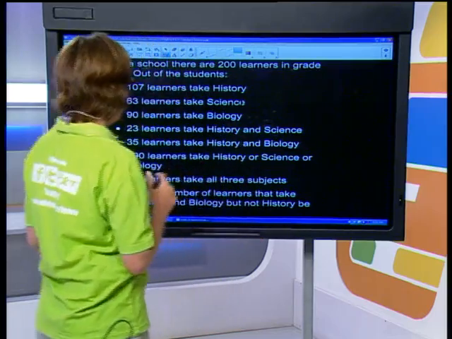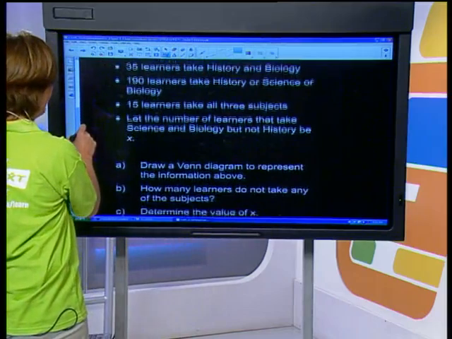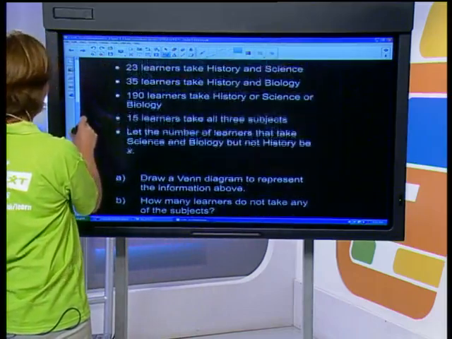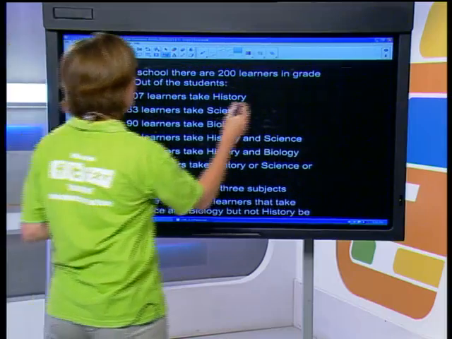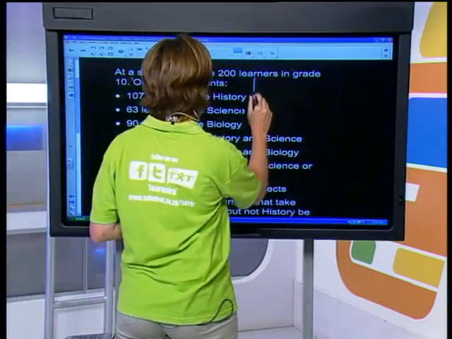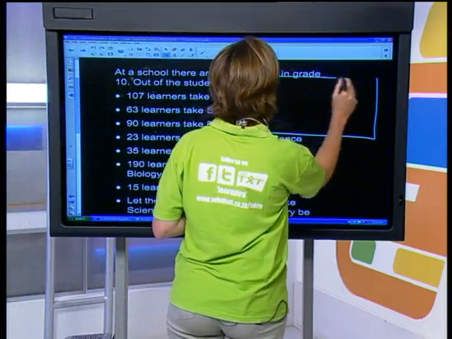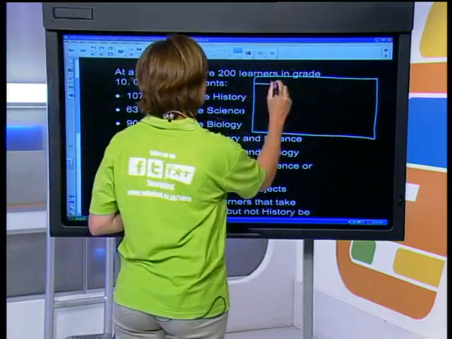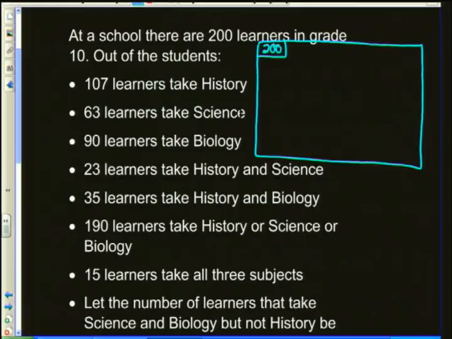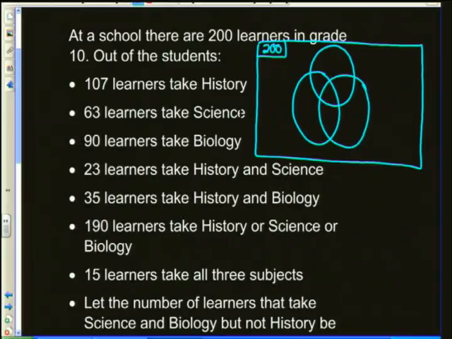Okay. Right. We had this Venn diagram, and we had quite a lot of information going on. First of all, a Venn diagram always gets drawn inside a rectangular box, because that rectangular box represents the full sample. The full sample in this case was 200. There were 200 learners. Some of them took science, some of them took history, and some of them took biology. So we've got 3 circles, and these circles are going to intersect each other, like so.